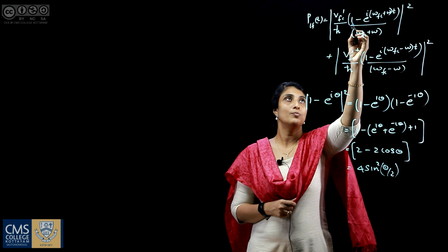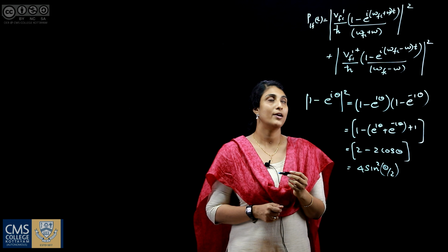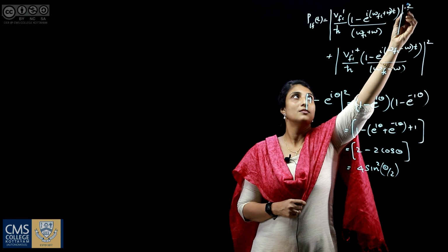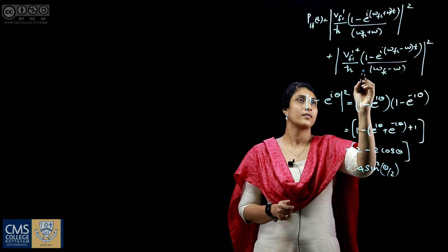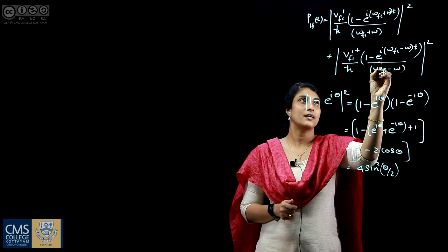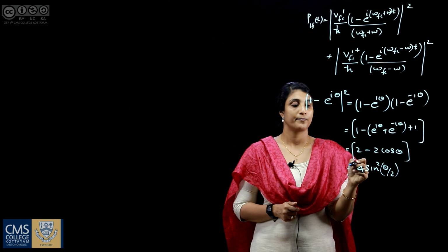So here we have modulus of 1 minus e raised to i (omega fi plus omega) t square, and here we have 1 minus e raised to i (omega fi minus omega) t modulus square.